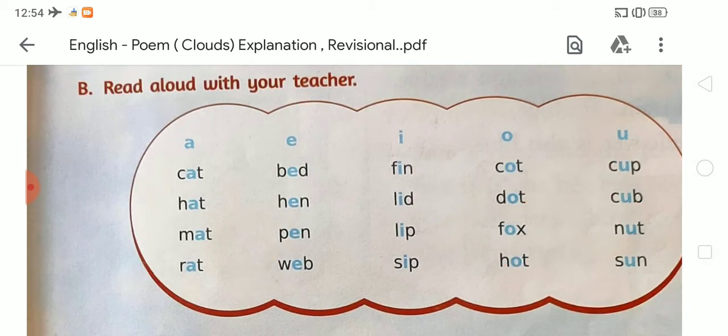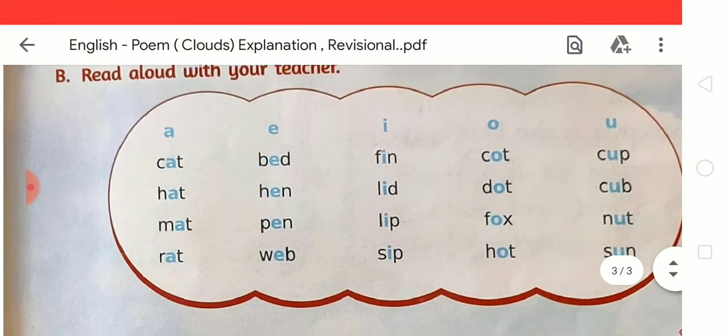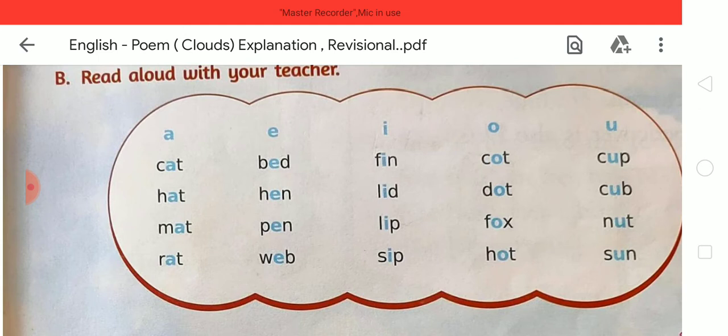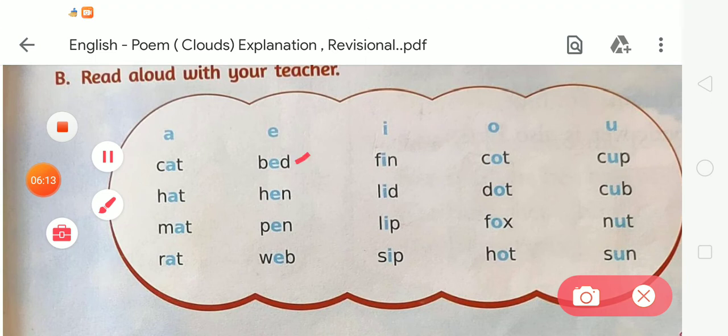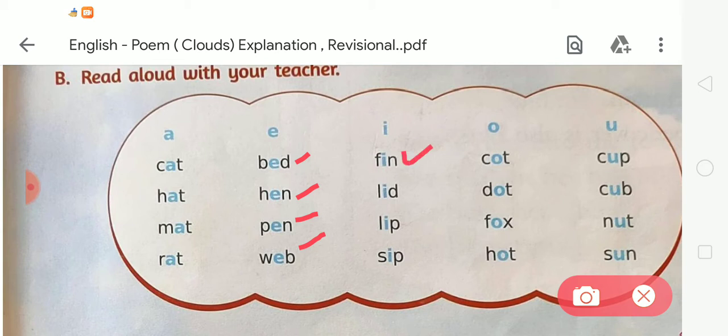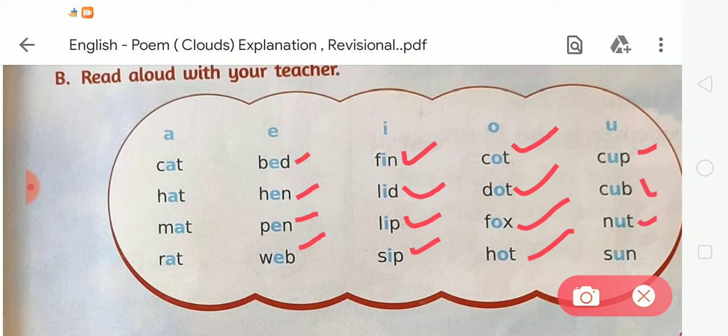Okay students, one more time we are going to read this. So first is cat, cat. Hat, hat. Mat, mat. Rat, rat. Next is bed, bed. Hen, hen. Pen, pen. Web, web. After that fin, fin. Lid, lid. Lip, lip. Sip, sip. Cot, cot. Dot, dot. Fox, fox. Hot, hot. Next cup, cup. Cub, cub. Nut, nut. Sun, sun. So like this you have to read